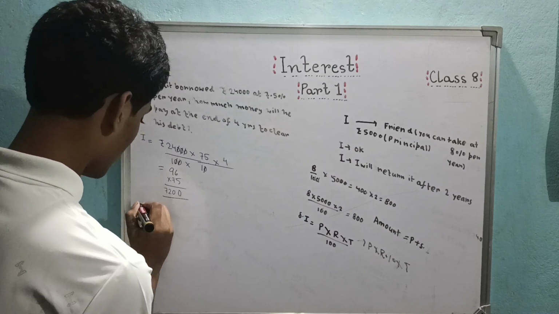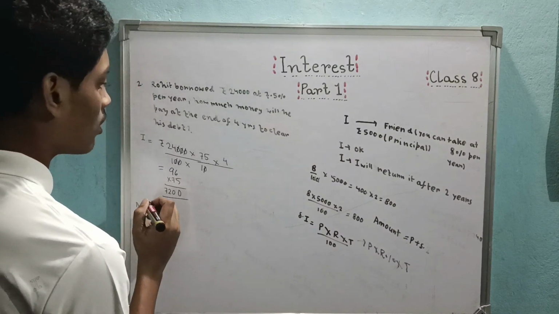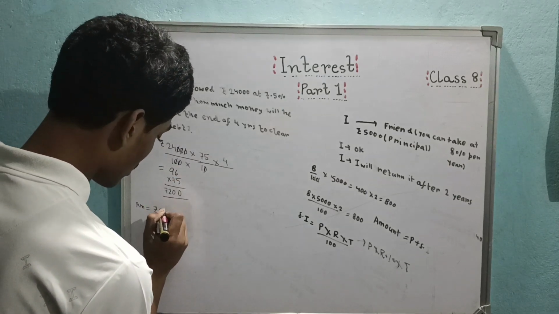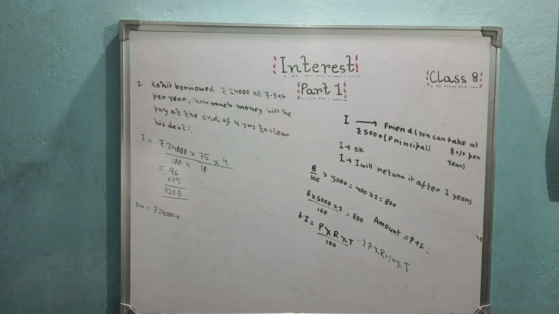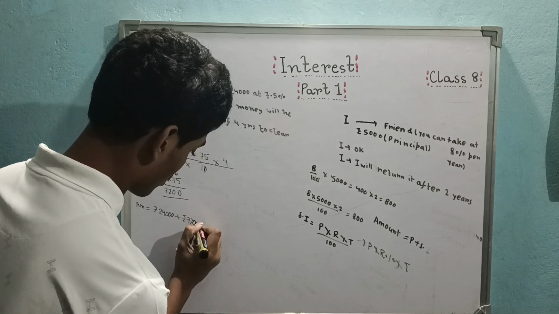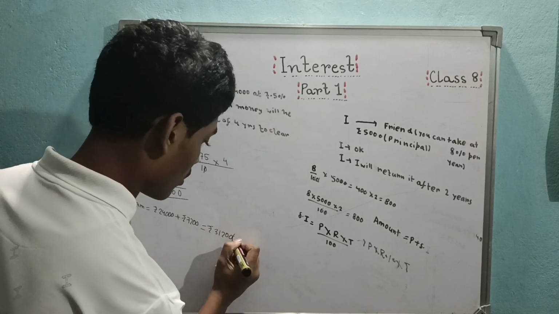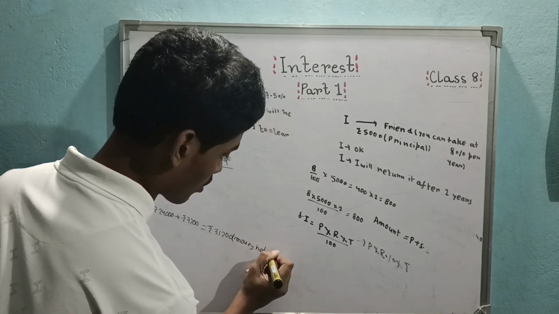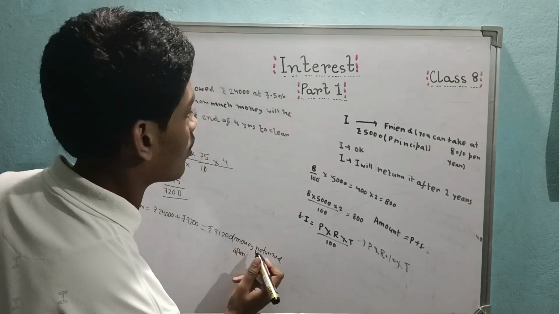So now amount, AM, equal to principal, which was 24,000, plus interest we got 7,200. This is the money returned after 4 years.